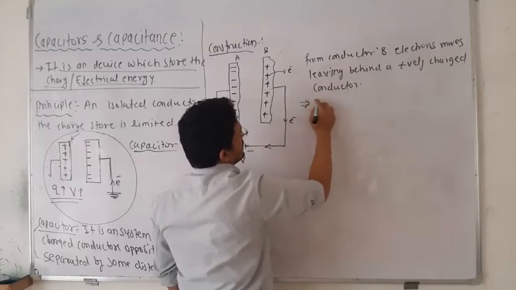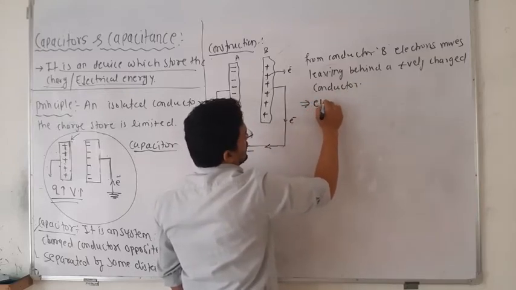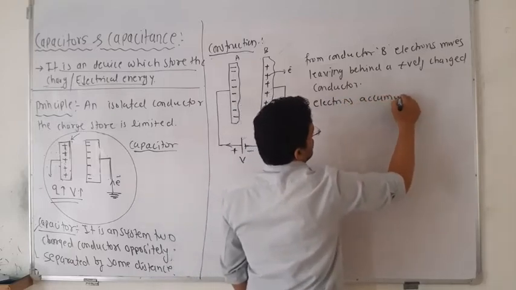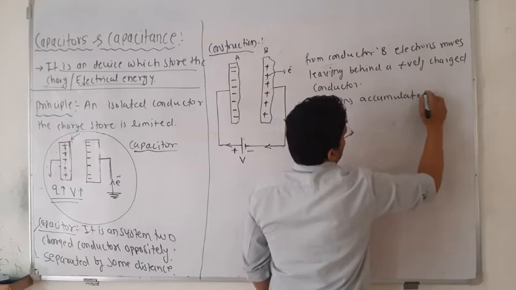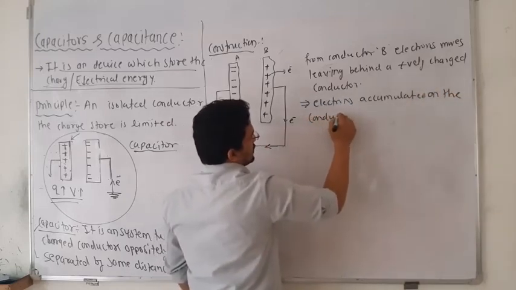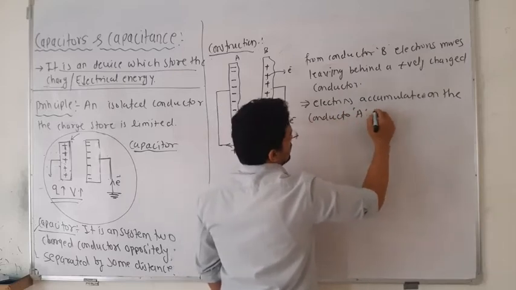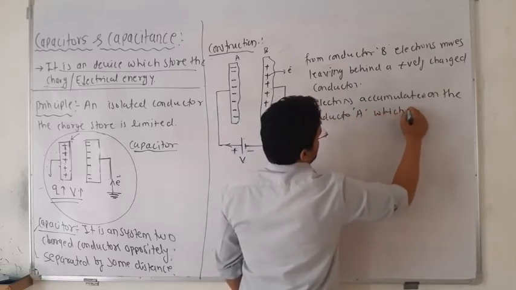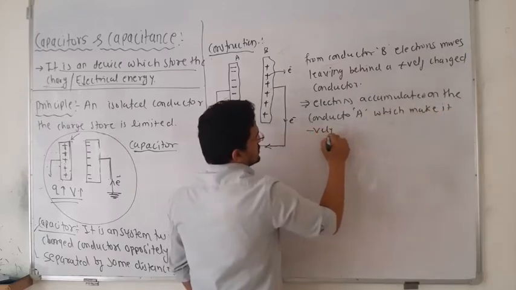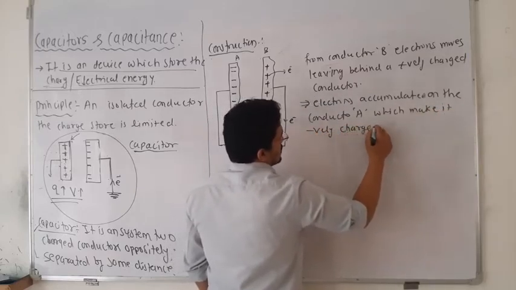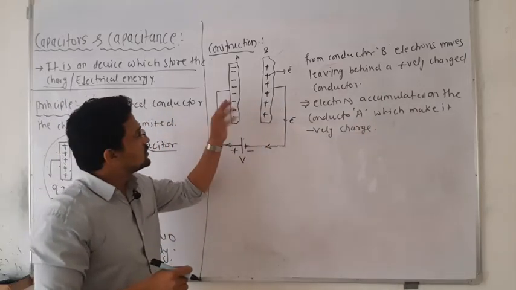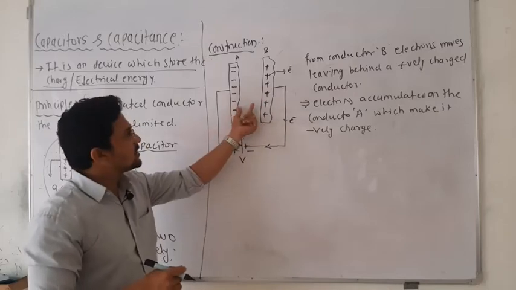Similarly, electrons accumulate on conductor A, which makes it negatively charged. So a capacitor is nothing but two oppositely charged conductors separated by some distance.